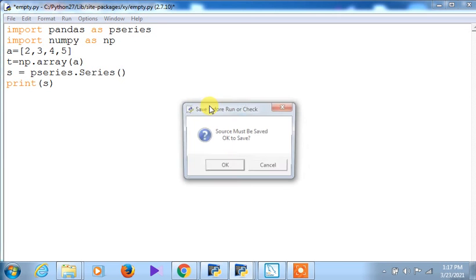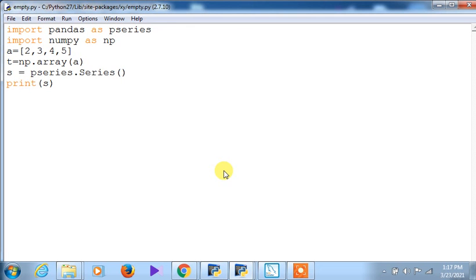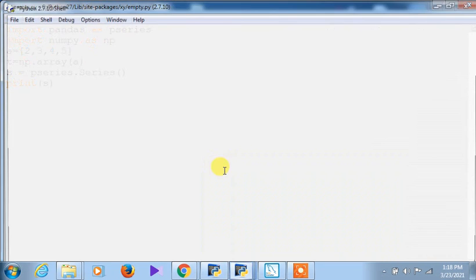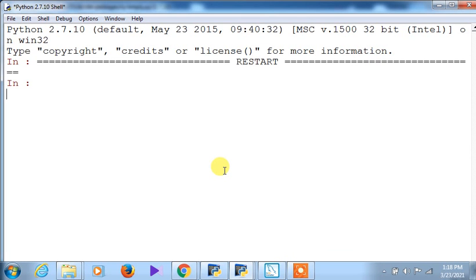Now you see how the execution will take place. Here you will see that the series is created with the values 2 3 4 5, which have been previously defined in a list. All these values, 2 3 4 5, are called scalar values. And finally this has been printed along with its index.